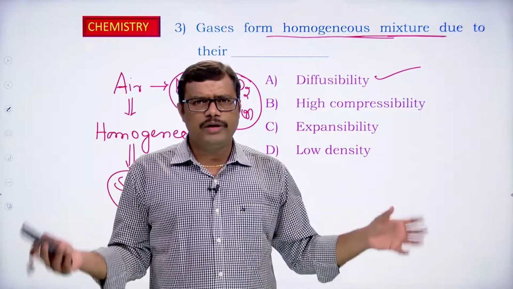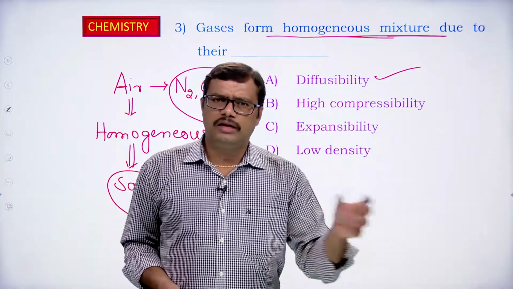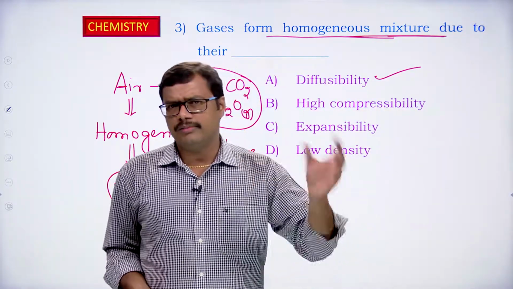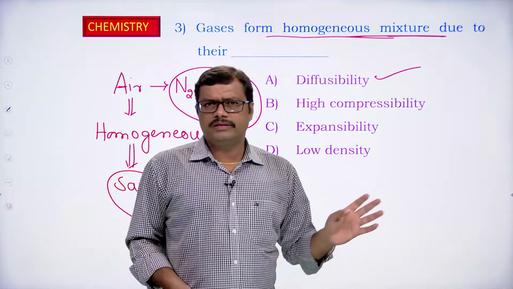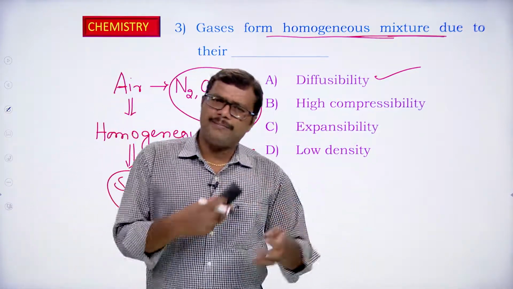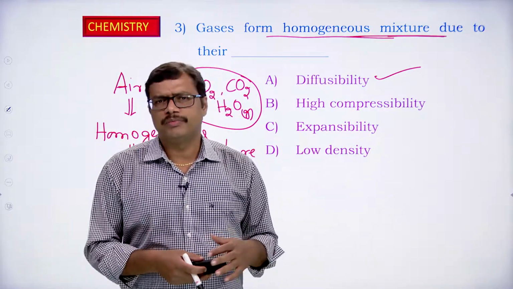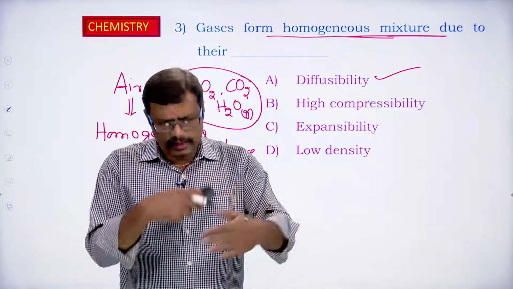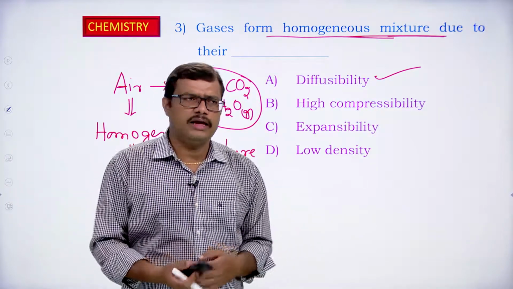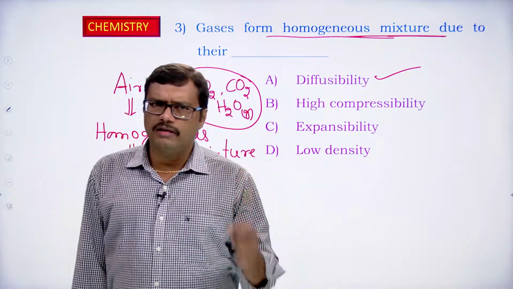For example, if you take oxygen and nitrogen, the percentage of oxygen and nitrogen in any area throughout the world will generally remain the same. So here the mixing of oxygen and nitrogen within the air is taking place in a homogeneous fashion. The spontaneous mixing of oxygen and nitrogen takes place because of the diffusion property of gases.